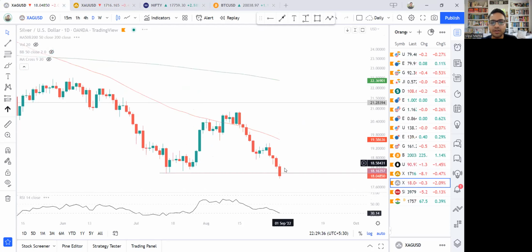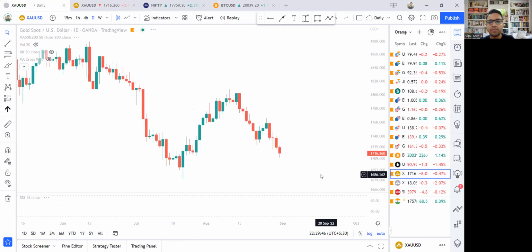Let's take a look at silver. So silver has already done what gold is yet to do. In a way, let's not predict too much.